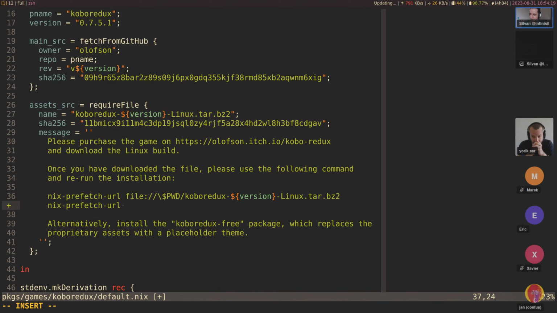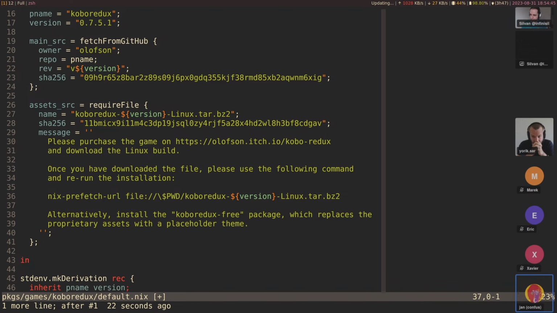And nix-prefetch-url will put it in the right place. Well, if you have a tarball, you can also say unpack to unpack the tarball. If it's a more complicated interaction, you might also be able to just inline a variable in the message that is actually a script to download and do the complicated interaction and put it in the Nix store.